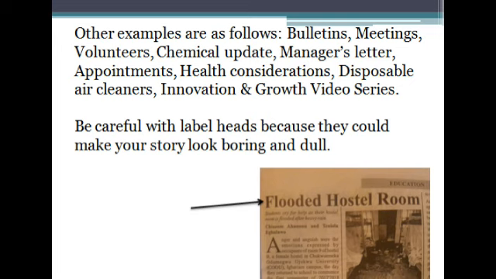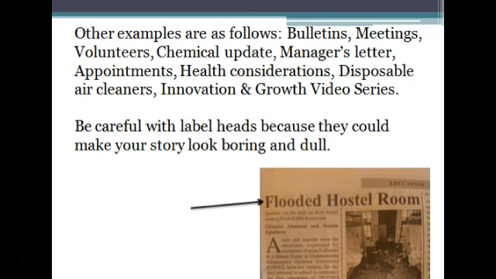You have here some examples of label heads. You could have a label head that says bulletins, meetings, volunteers, chemical updates, managers' letters, appointments. That is to say, these headlines provide a background of what you will expect, but they look dull. They won't give you a pointer to what to expect in the story. For instance, under meetings, you could find stories about the kind of meetings that are going to be held or meetings that were held in a particular company, where they say managers' letters. You could find things like letters to the manager or letters to the editor, depending on the kind of newspaper or magazine you're talking about.